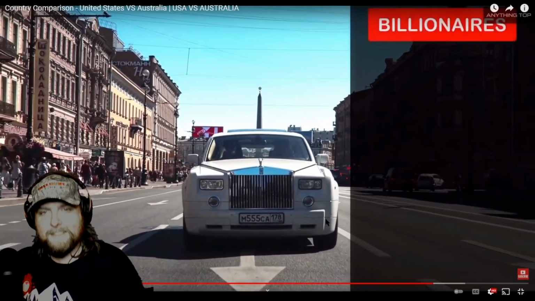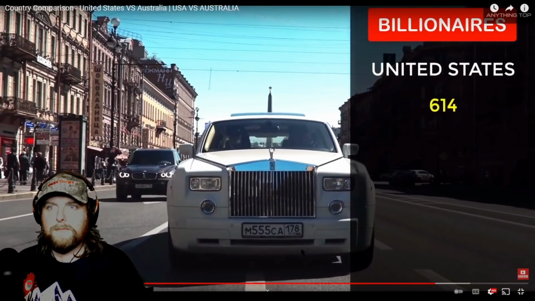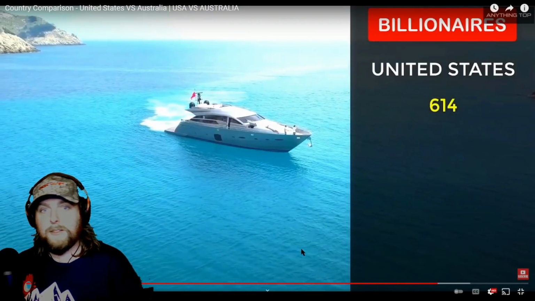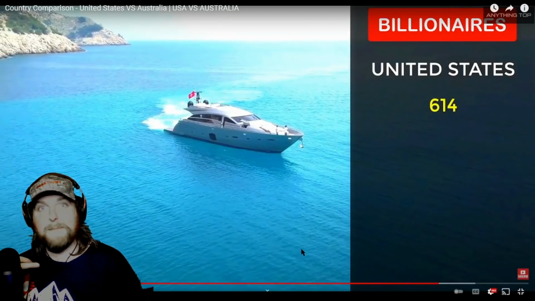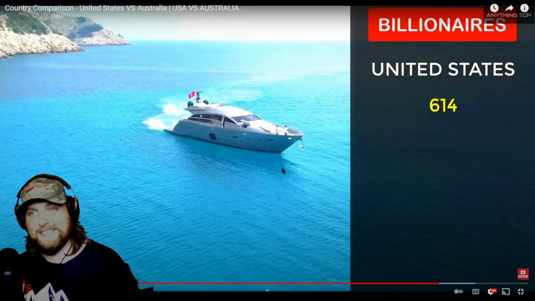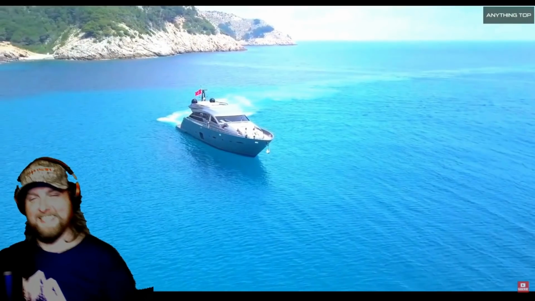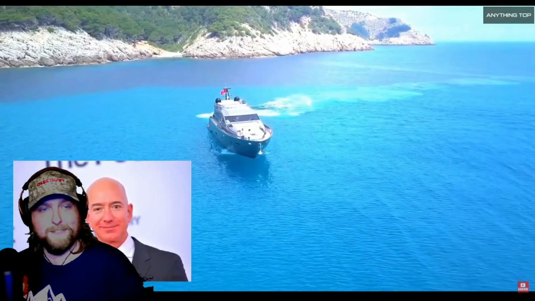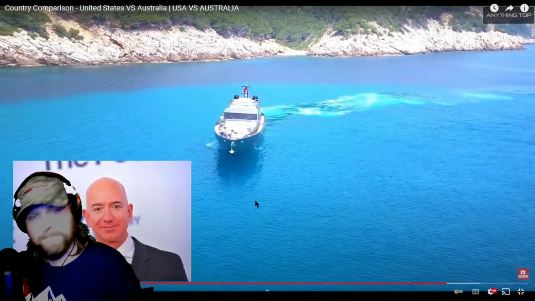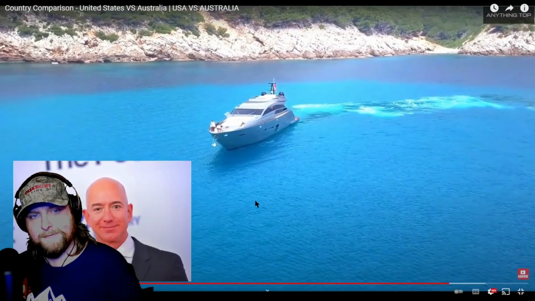According to the Wikipedia website, America has the highest number of billionaires in the world, 614. Wow. Not me. Sorry, guys. I wish. Australia has 34 billionaires. Not yet. The founder of Amazon, Jeff Bezos, is the richest man in the United States with a net worth of $136 billion. That's pretty impressive too.